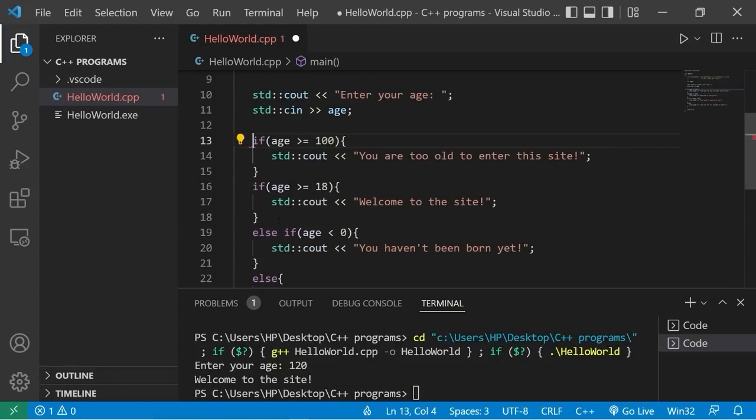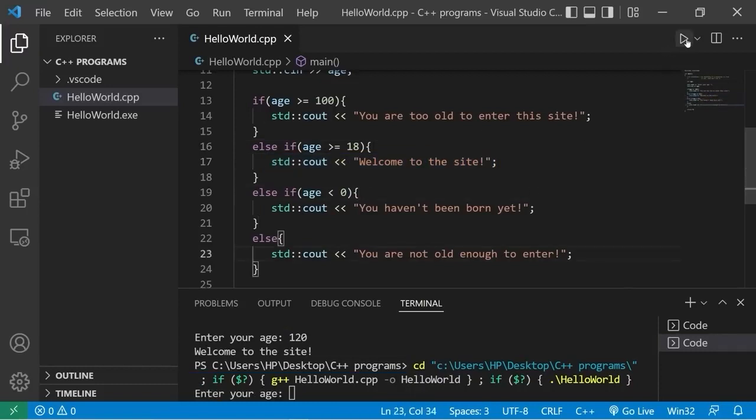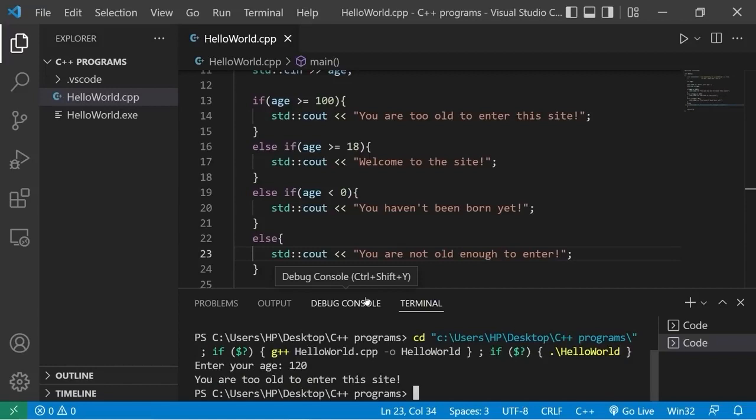Then turn it into an if statement. Else if age is greater than or equal to 18, we will display this message. Let's try this one more time. Enter your age. I am 120 years old. I hit enter. You are too old to enter this site.